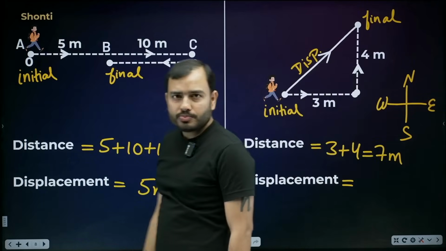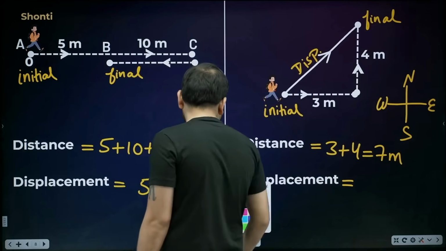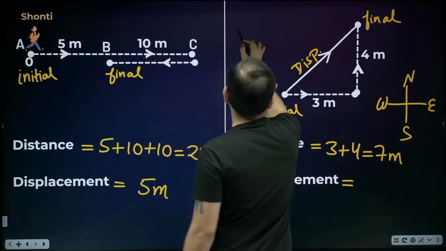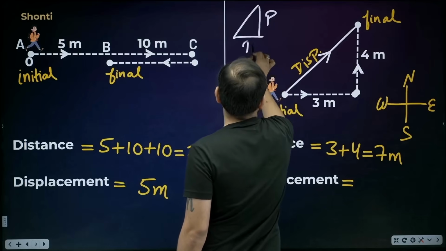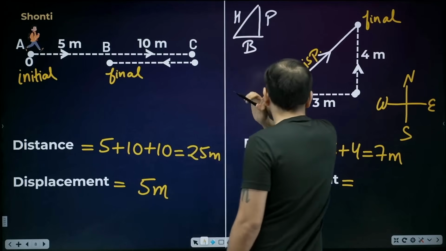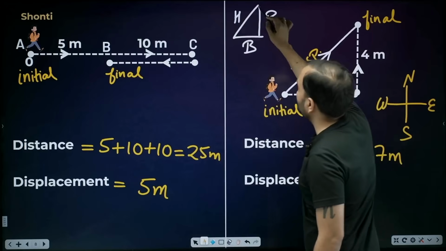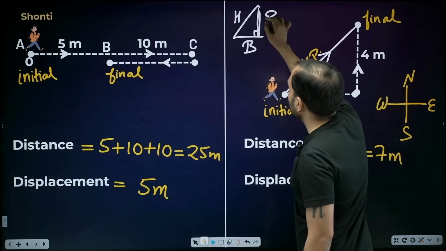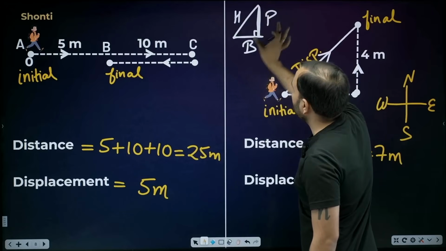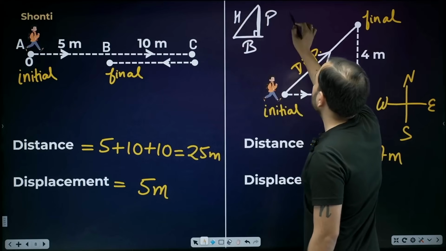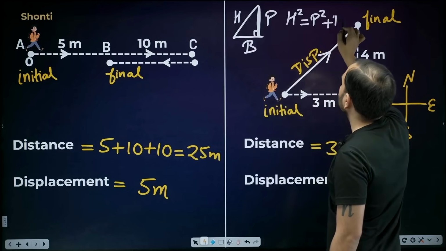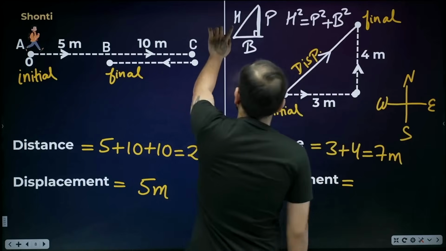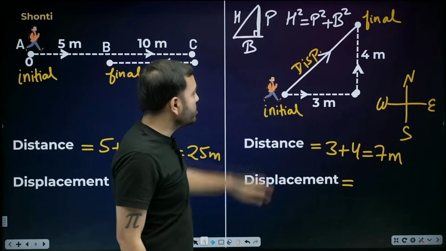Now how do we calculate it? Have you studied Pythagoras theorem or not? If it's a right angle triangle, this side is the perpendicular, this side is the base, and this side is the hypotenuse. What is the formula? H square is equal to P square plus B square.